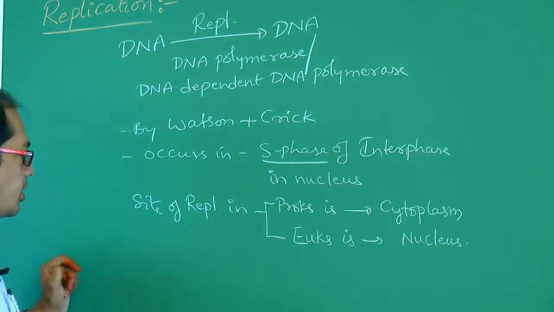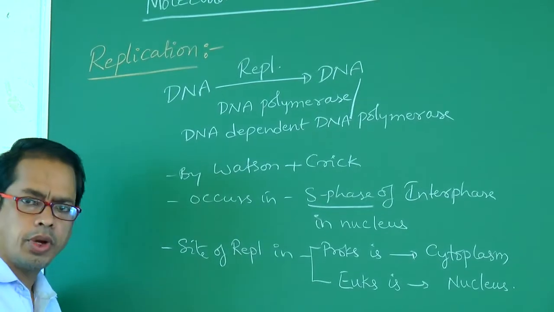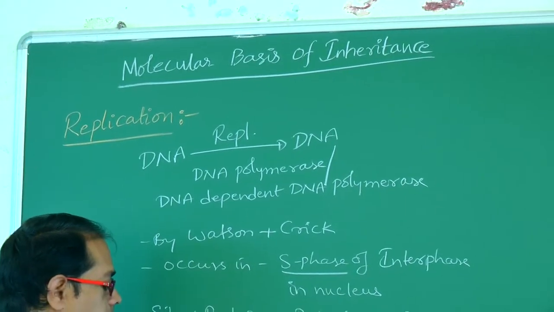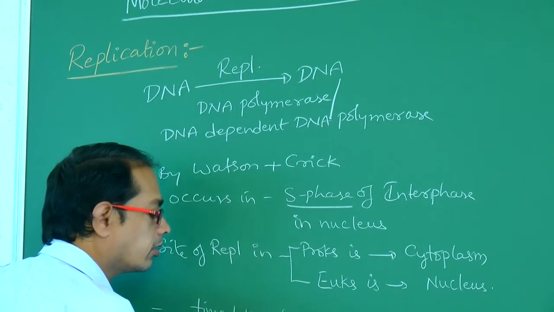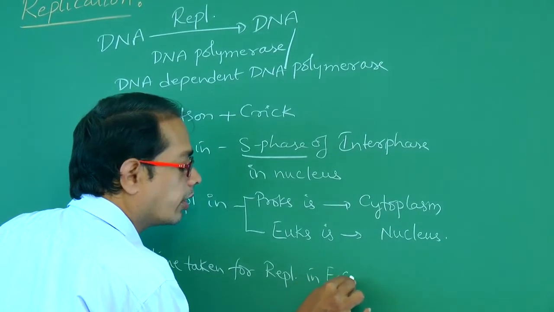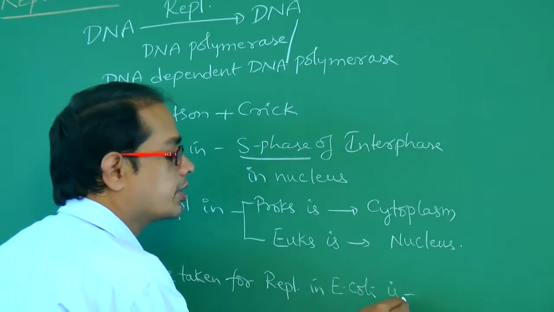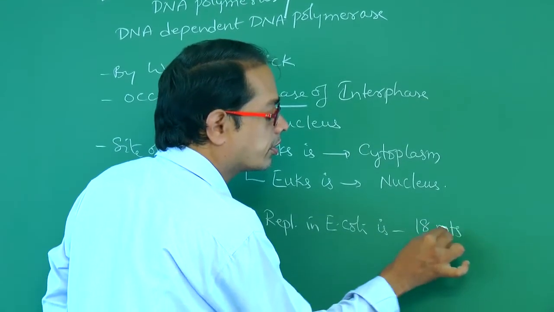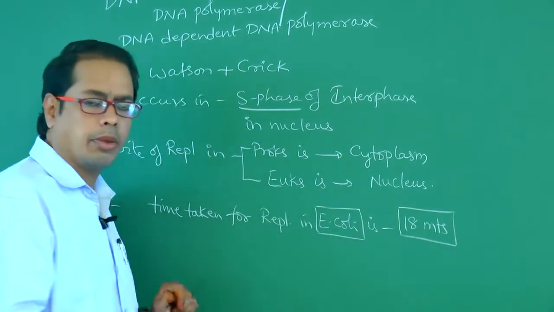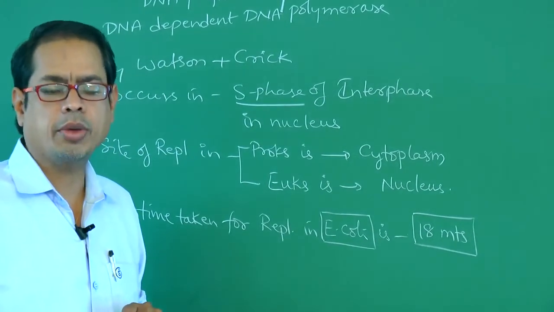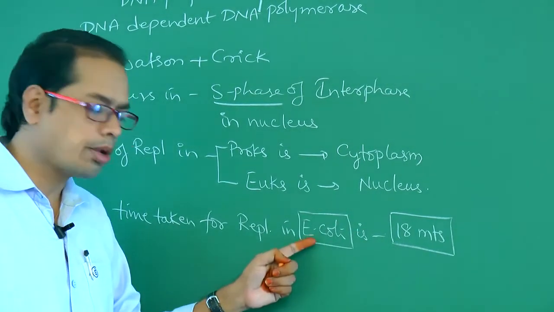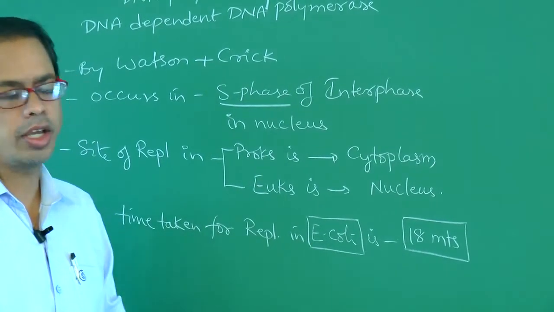Okay, right. The time taken for replication in E. coli is 18 minutes. The time taken for DNA replication in E. coli is 18. Generally for bacteria it is 18 to 20 minutes, so generally 18 minutes here. E. coli is a bacterium, no? Escherichia coli. Okay.